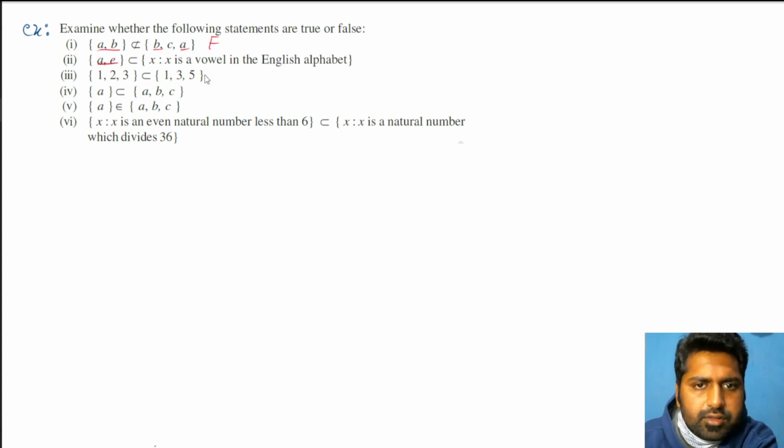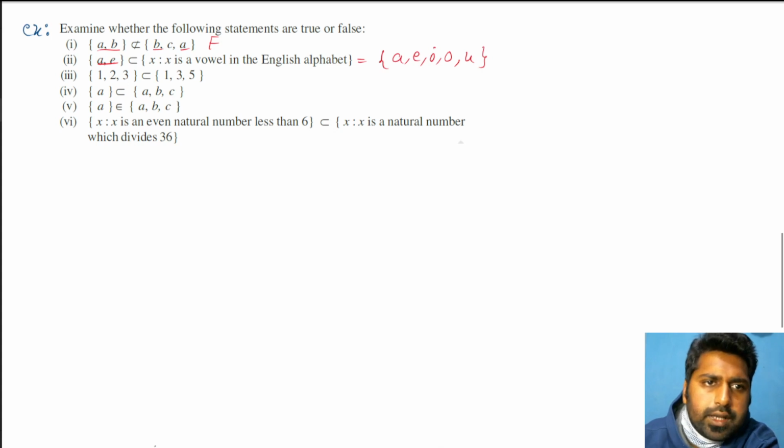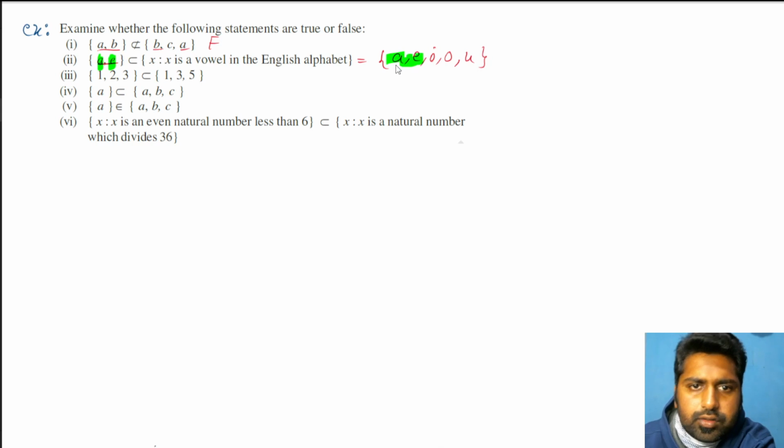AE is a subset of this. Now we have to convert this in roster form first of all. X is such that X is vowel of English alphabet. Vowels are A, E, I, O, U. Curly bracket close. Again, A and E are present here, so it is a subset.